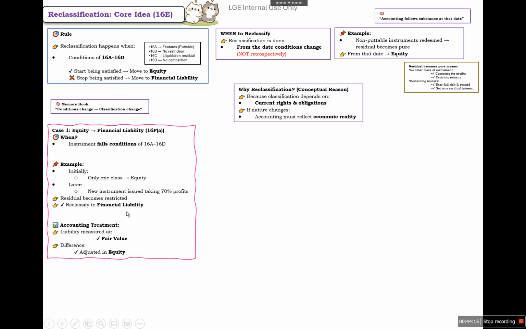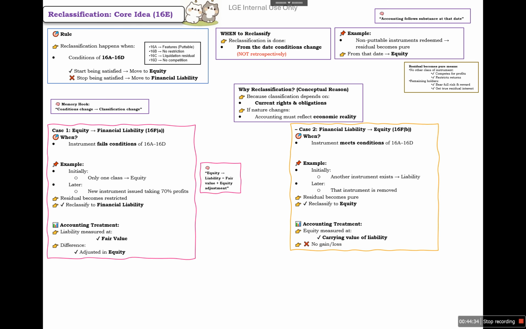So we need to reclassify the instrument that we initially classified as equity to a financial liability. The liability will be measured at fair value and the difference we need to adjust in equity. This we will discuss when we discuss Ind AS 109.